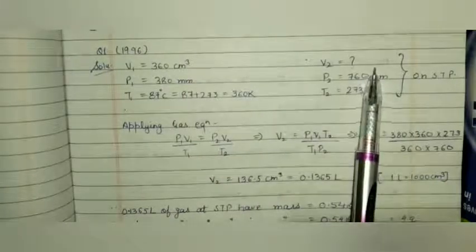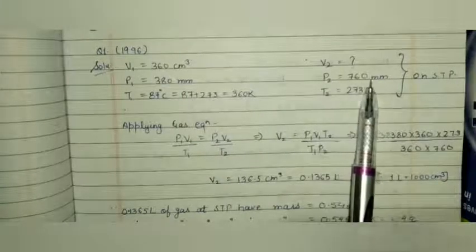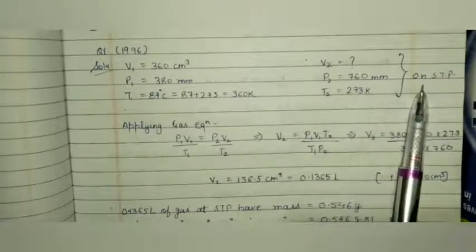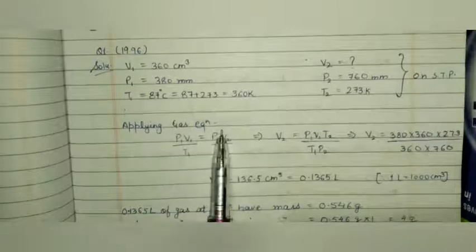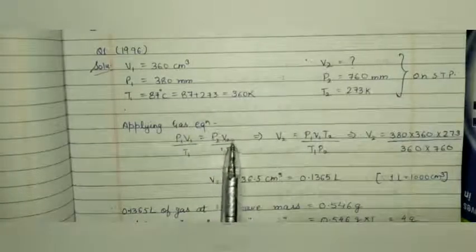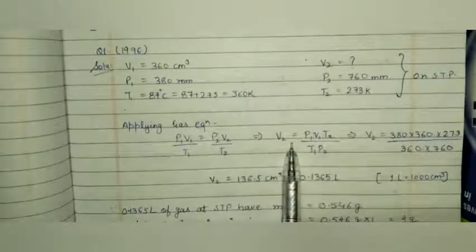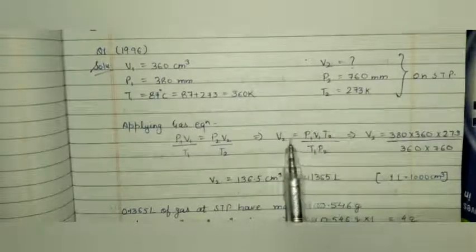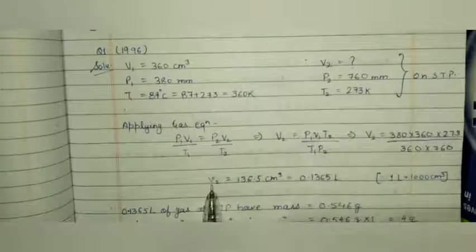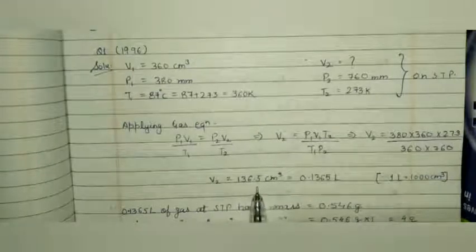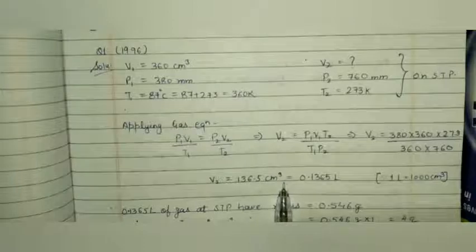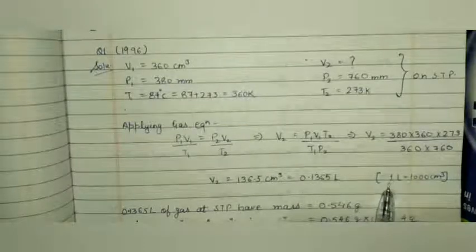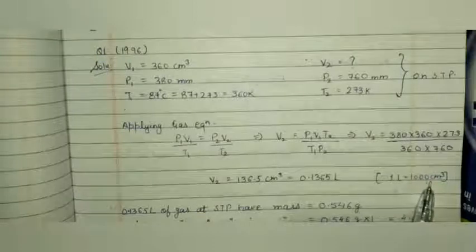V2 we would find, P2 is 760 mm of Hg and T2 is 273 Kelvin at STP. Applying the gas equation P1 V1 upon T1 equals P2 V2 upon T2, we find V2 from this relation. Put in the values of all the given things. The value of V2 we get is 136.5 cubic centimeter, equals 0.1365 liter, since 1 liter equals 1000 cubic centimeter.